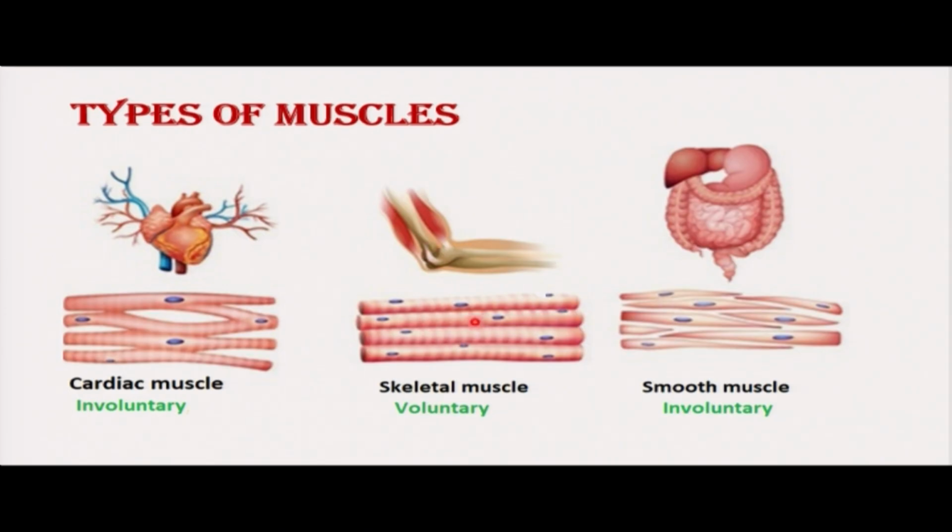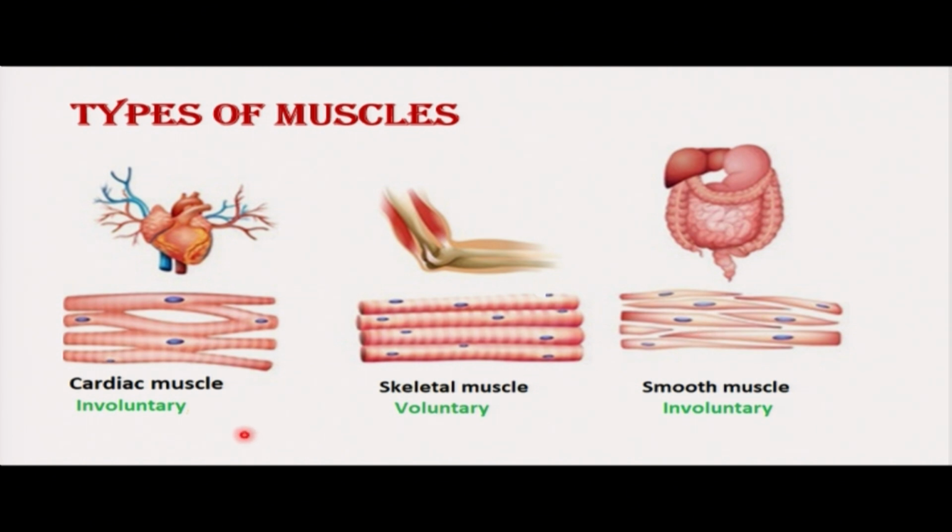This is skeletal muscle because these muscles are attached to bones of our skeleton. Then we have smooth muscles. These are muscles we can find in visceral organs or internal organs of the body, like stomach, small and large intestines. Even these muscles can be found in blood vessels.